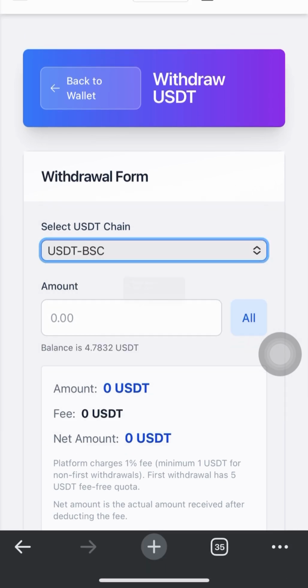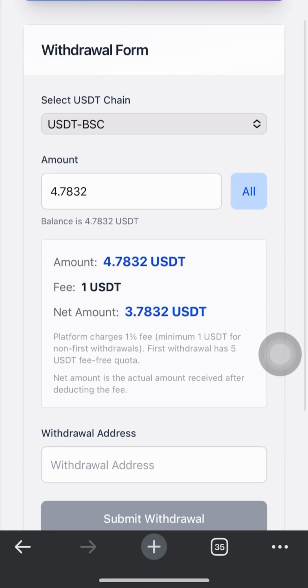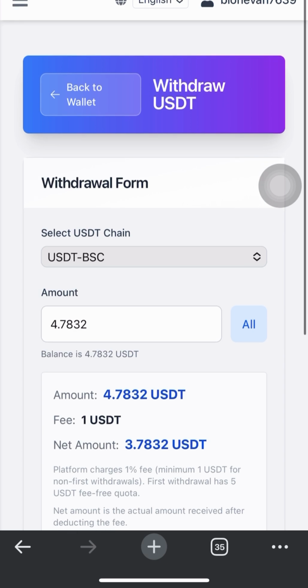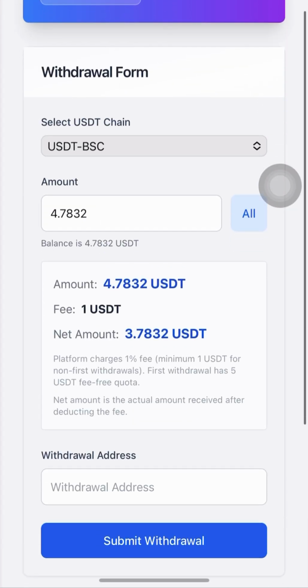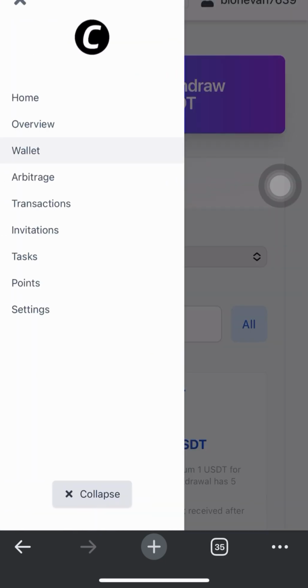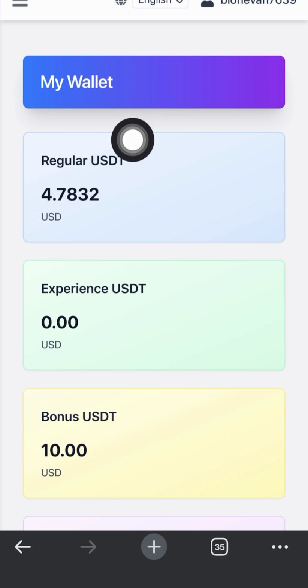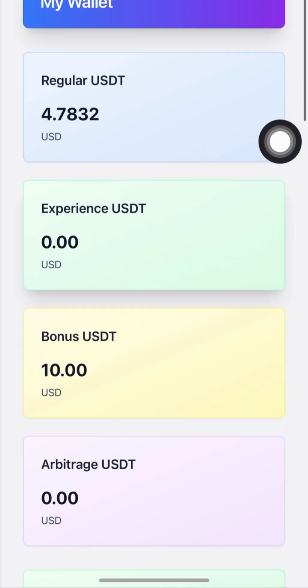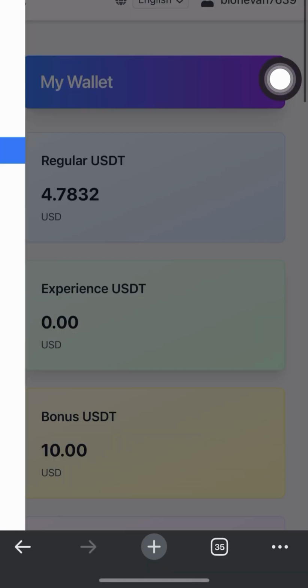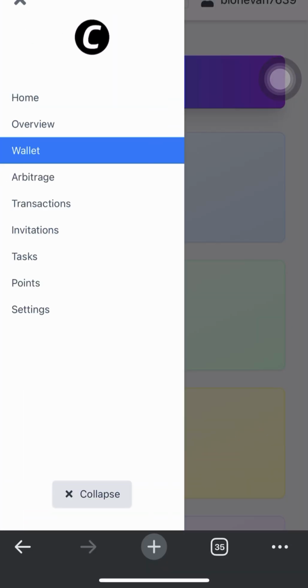Just click on the chain, enter the amount you want to withdraw. Any withdrawal, they charge you $1 as fee. Then you enter your withdrawal address here, and you withdraw your money. You can withdraw the money from your regulated wallets. If you transfer the money from here to here, you have to transfer it back to here before you can withdraw it.